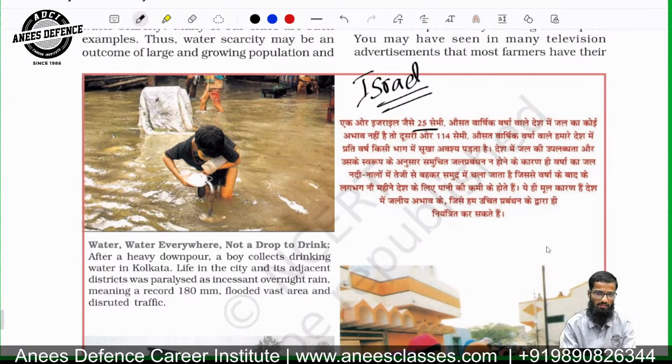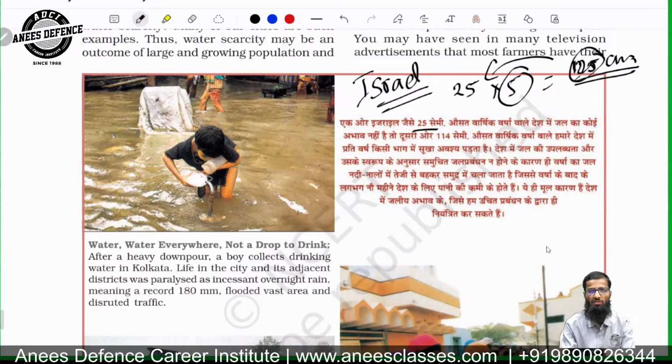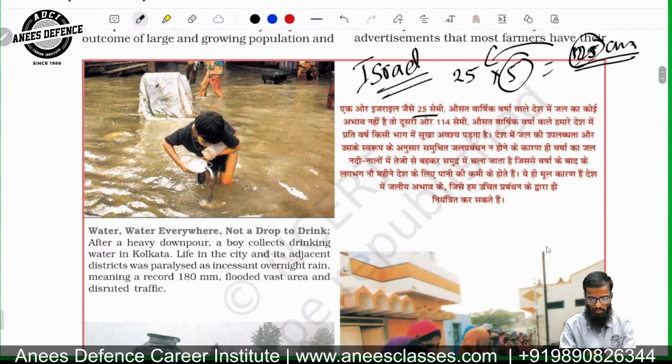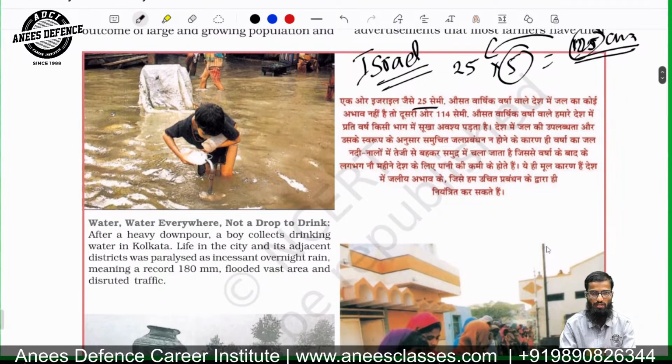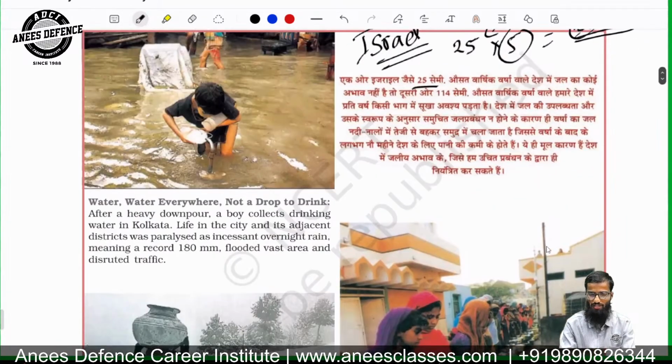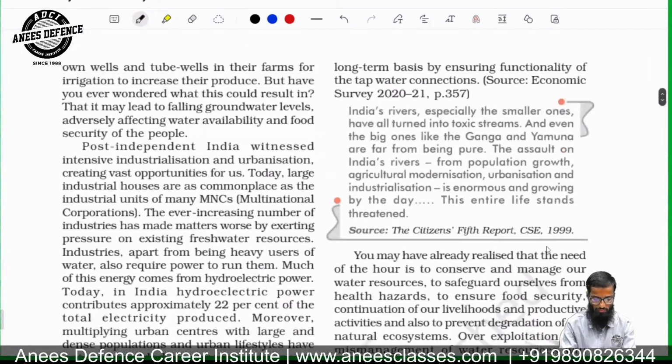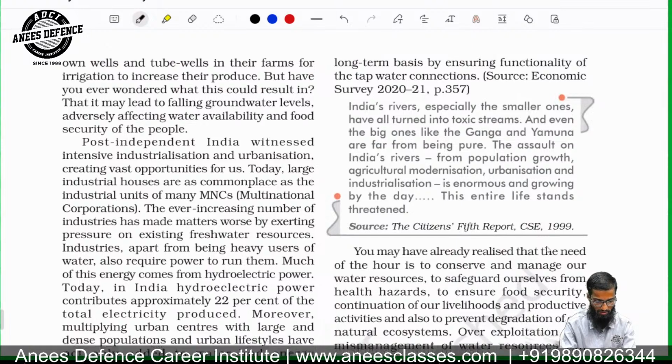Now imagine Israel is having almost 5 times less water than us. We have almost 125 centimeters of annual rainfall, and Israel is having only 25 centimeters of rainfall. Then also we are facing a major problem compared to Israel. This is because of mismanagement of water and without realizing the resources properly.